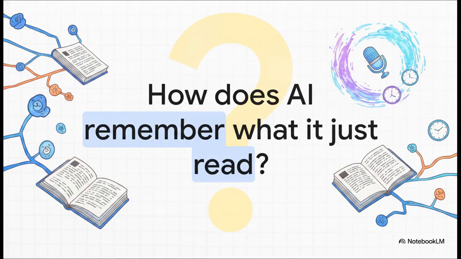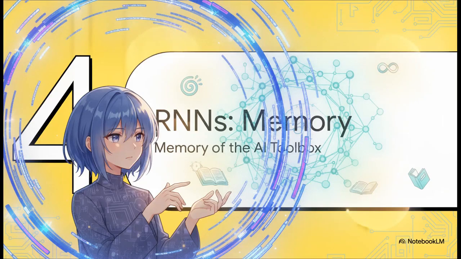So we have a tool for basic connections and a tool for vision. But that brings us to a really critical question. How does an AI actually remember what it just read in a paragraph, or what you said 5 seconds ago in a voice note? Section 4, RNNs, Remembering Sequential Data, the memory of the AI toolbox.